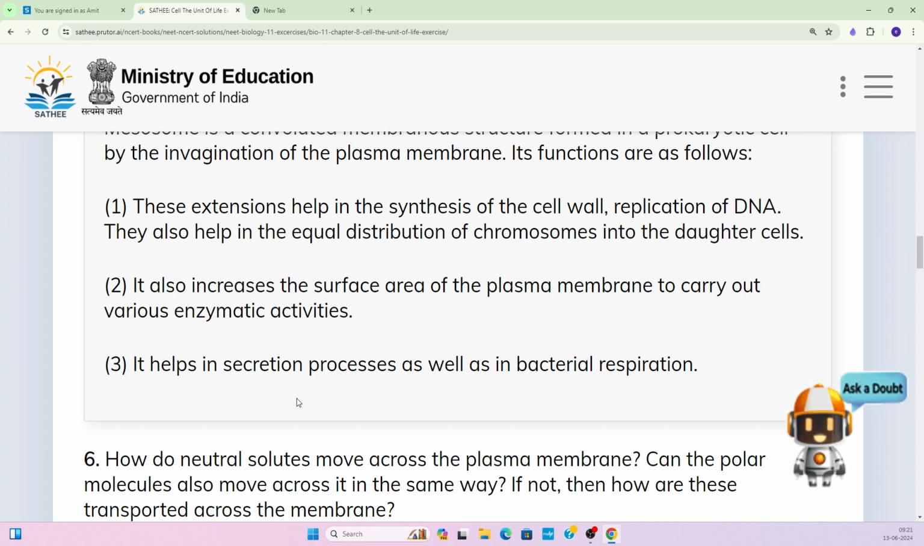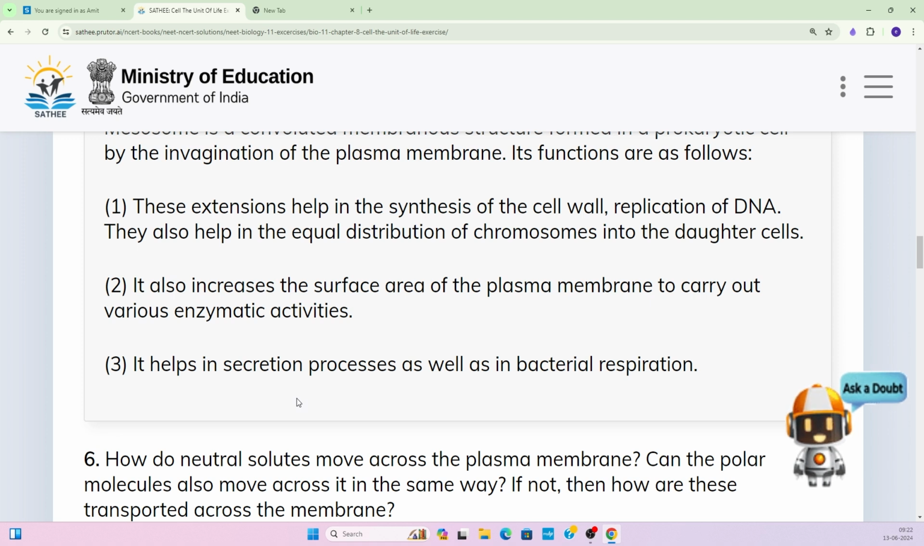Now these extensions help in the synthesis of cell wall in the case of prokaryotes. They also help in equal distribution of chromosome in the daughter cells. When the circular DNA, that is the circular chromosome, gets duplicated, then each cell gets an equal distribution of the chromosome with the help of this mesosome. So in that also it helps the cell.